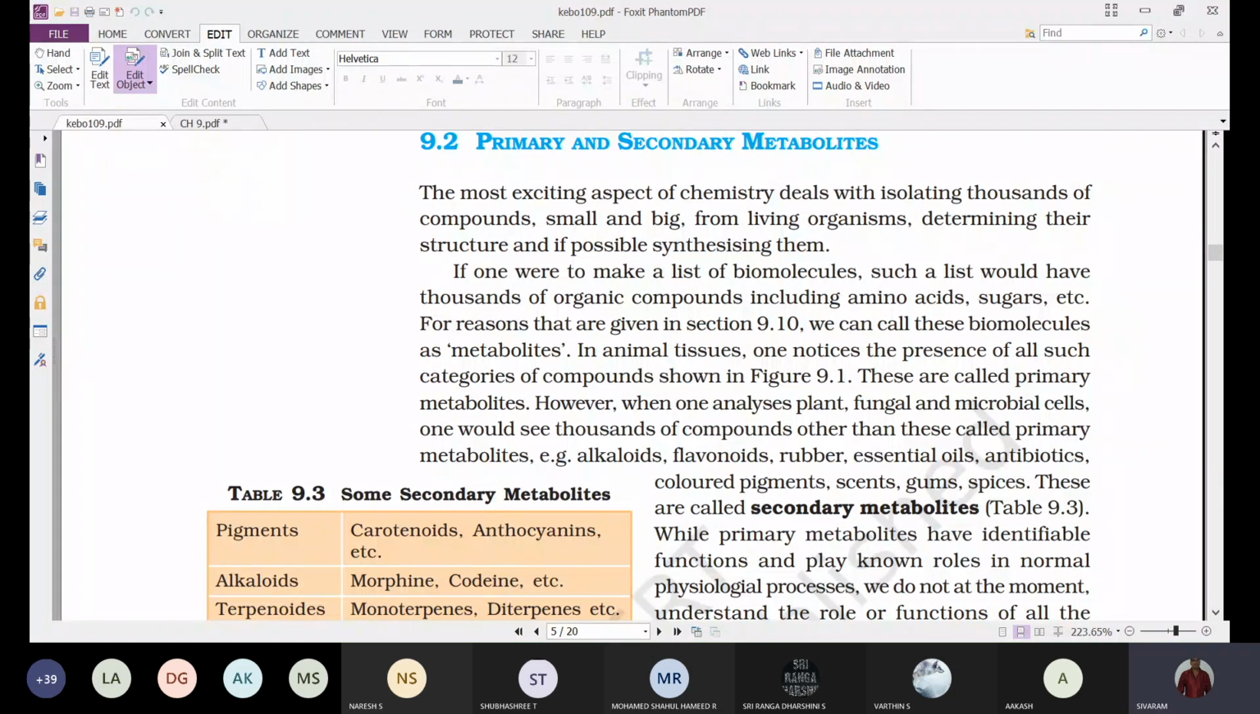If one were to make a list of biomolecules, that means whatever chemical substances are present in living organisms, we call them biomolecules. When we start listing all these molecules, such a list would have thousands of organic compounds, including amino acids, sugars, etc.